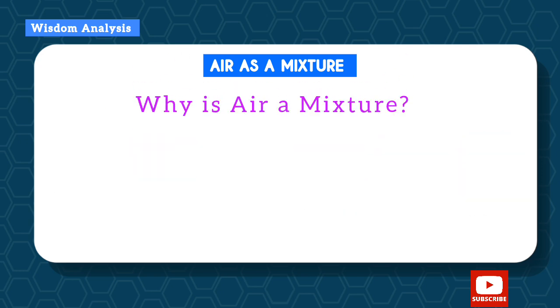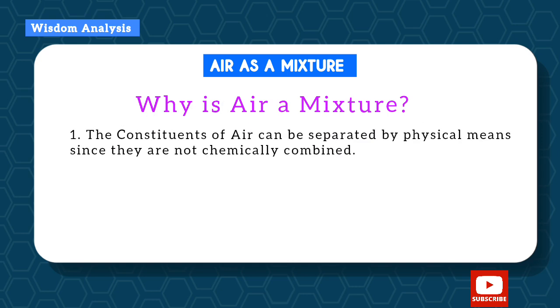So why is air a mixture? Okay, let's see the reasons why we call air a mixture. Number one, the constituents of air can be separated by physical means since they are not chemically combined. That is, with normal physical means such as heating and all the rest, they can be easily separated, since they are not chemically combined in the first place. So that's why it's a mixture. It is not a compound, but a mixture.